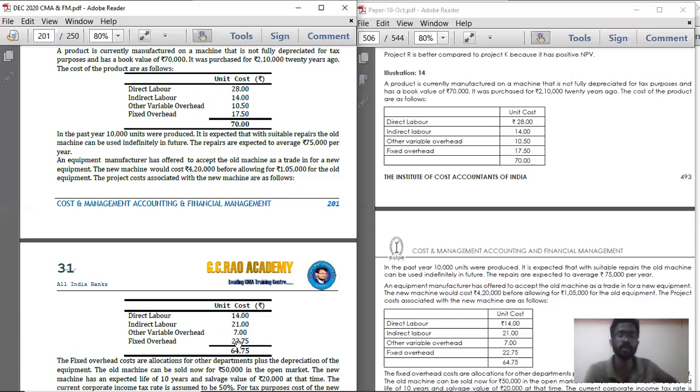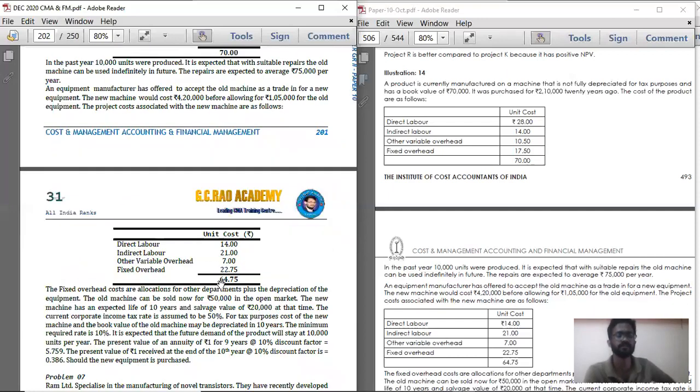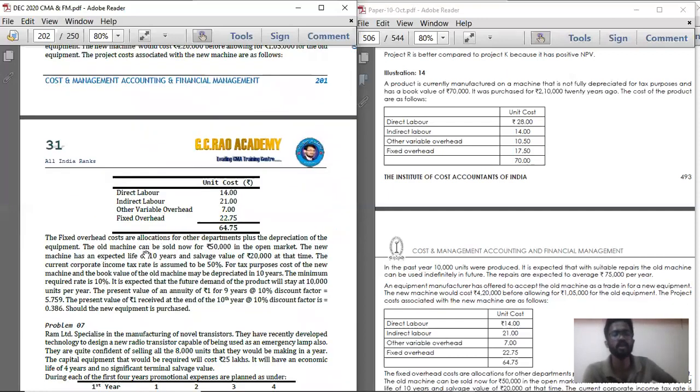Other variable overhead will fall to 7 rupees and fixed overhead will increase to 22.75. So the total cost is 64.75 under new machinery. The fixed overhead costs are allocations for other departments plus depreciation of the equipment. So in this fixed overhead, there is already depreciation which has been included.